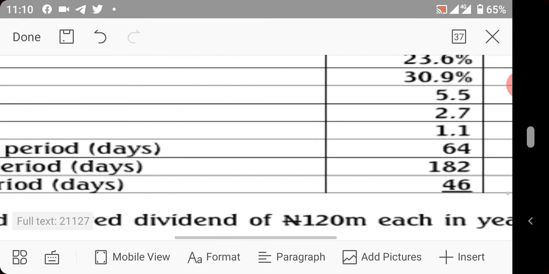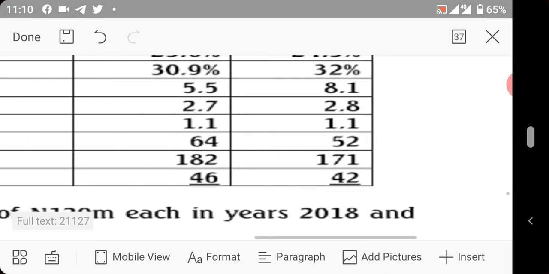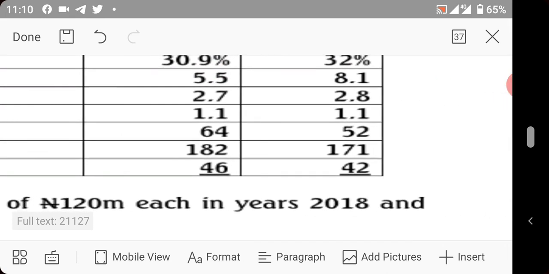Also, looking at the next one, inventory turnover period. The inventory turnover period is 171 and 182. Now, it increased also, which shows that it takes us a long period of time to sell our inventory. So, what do we need to do to improve the sales of our inventory? We need to start marketing. We need to start giving discounts to our customers, encouraging them to buy more, and also probably increasing the credit policy, as the case may be.